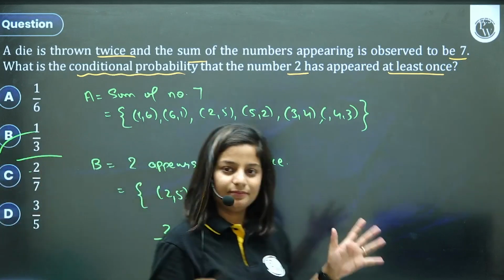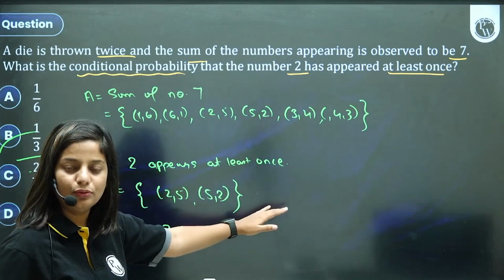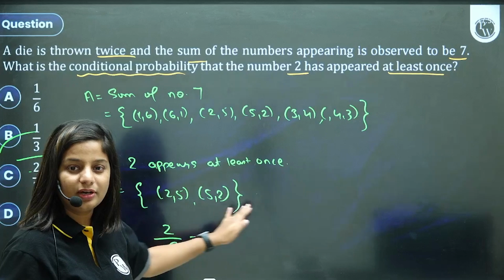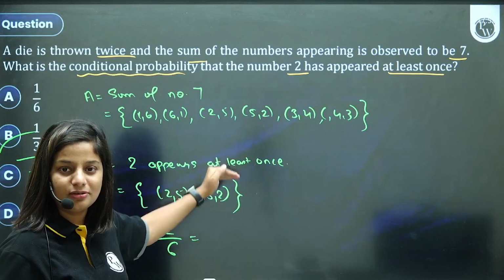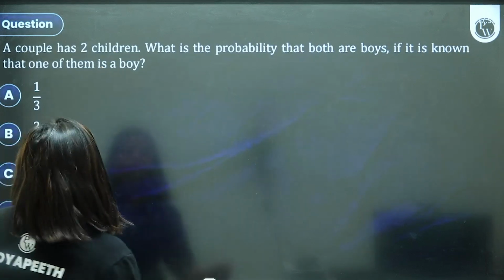You can also do it the standard way. You write down all the elements having 2 out of 36 outcomes, then take the intersection and use the formula. But that's the long way.